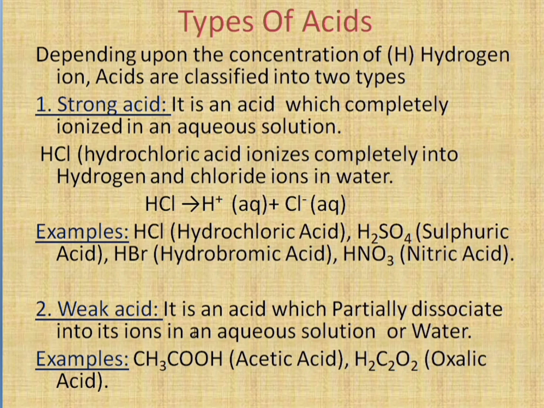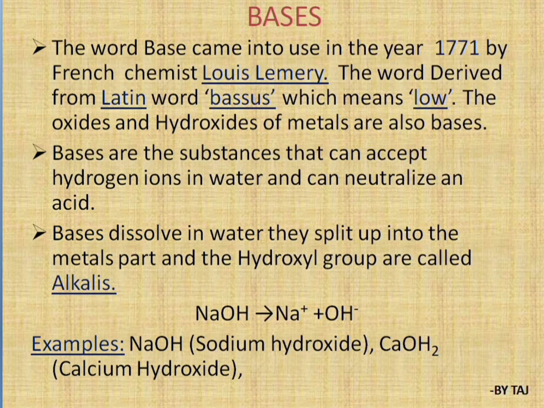Coming to the weak acid, it is an acid which partially dissociates into its ions in an aqueous solution or water. Examples are acetic acid, CH3COOH, and H2C2O4, that is oxalic acid. Coming to today's concept, that is about the base.